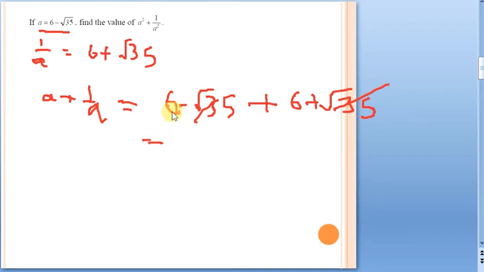What is 6 plus 6? It is going to be 12. So this is what we got: the value of a plus 1 by a is equal to 12. In the beginning of the question, I told you about a plus 1 by a equal to 12, and in the question we have been asked for this much. So by observation, it has to come to your mind that it has been squared somewhere. So apply squaring on both sides.